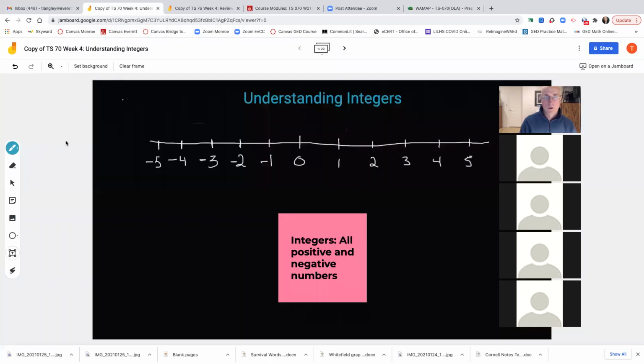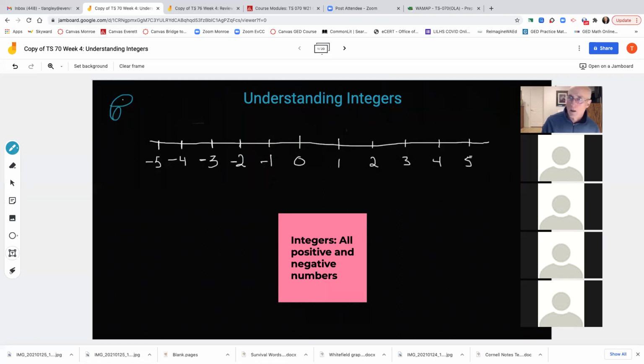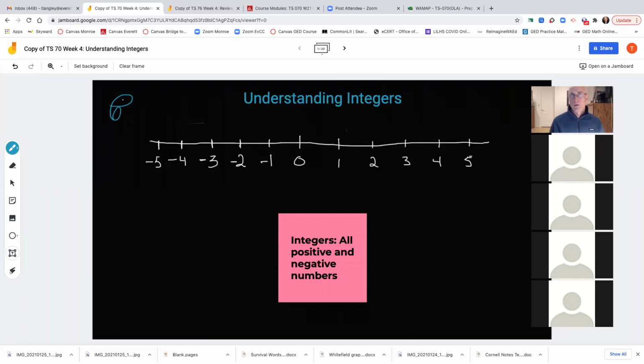All right, guys, let's jump into the content tonight and talk about understanding integers. In your notes, you can copy this down, just integers, and then draw a line across it. I'll give you about 20 seconds here to put some numbers on that. And speaking of 20, I just want to see how far I can go over here and still have my picture on the screen. Good. All right.